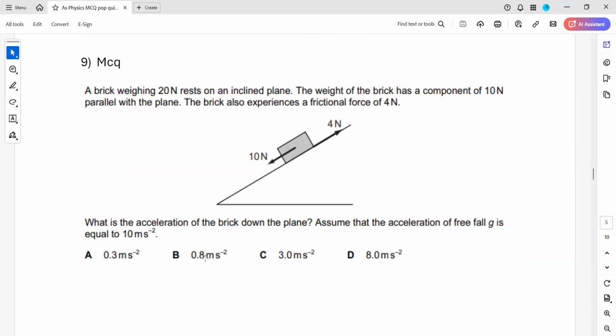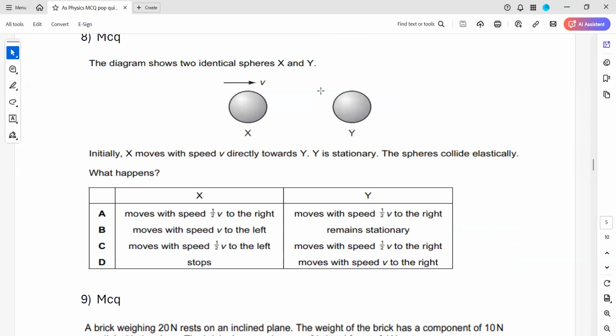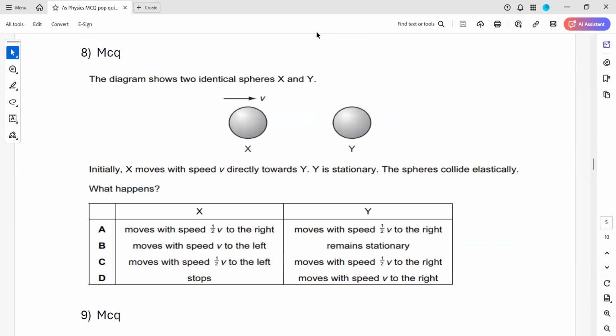Question 8. The diagram shows two identical spheres, X and Y. Sphere X moves with the speed v directly towards Y and Y is stationary. The spheres collide elastically. If there is an elastic collision, two things should happen. Number one, the momentum should be conserved, and number two, the kinetic energy should also be conserved. So we have to check which statement explains the collision to be elastic, because momentum plus kinetic energy should both be conserved.